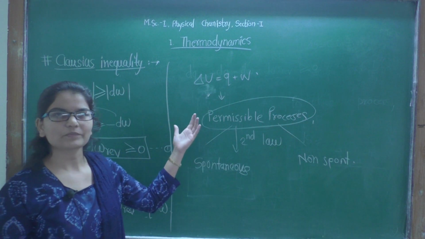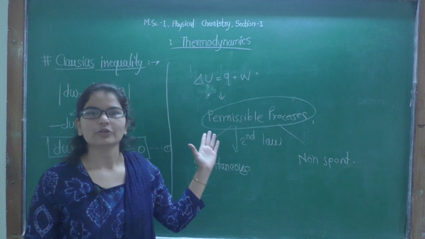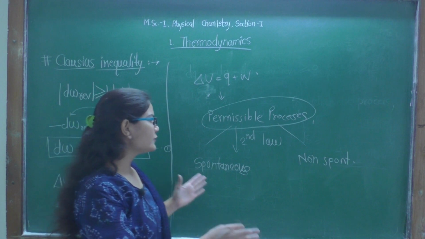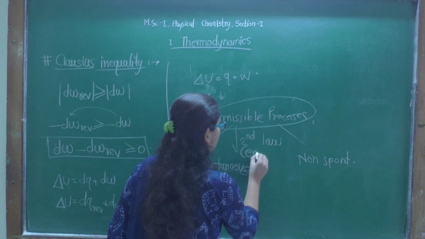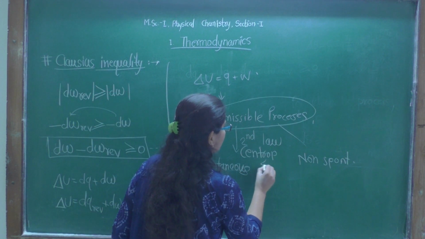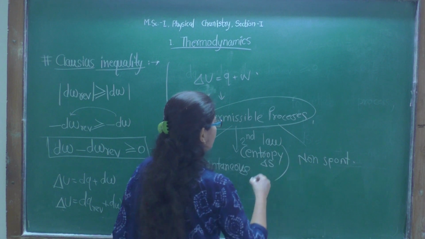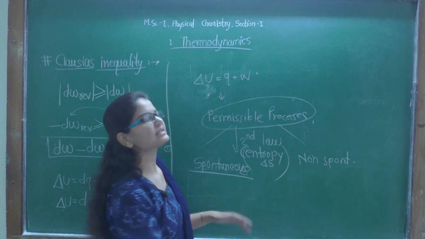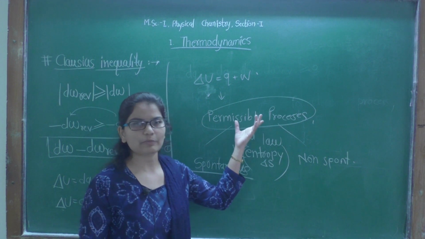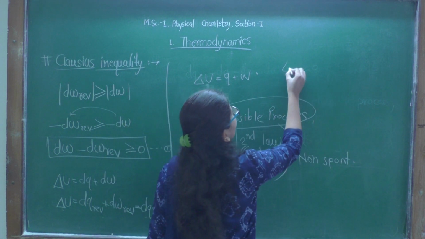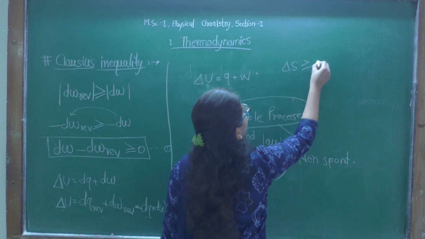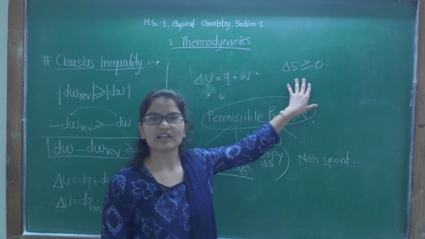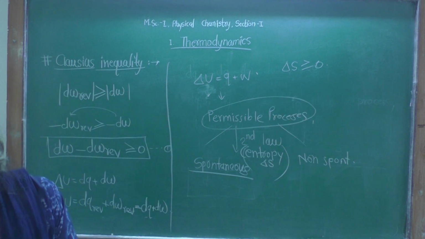So the first law uses internal energy to identify permissible processes, while the second law uses entropy to identify spontaneous processes among those permissible processes. And for spontaneous processes entropy will never decrease, right?